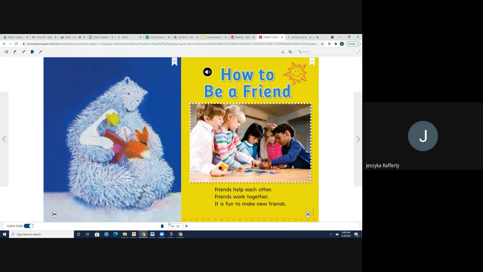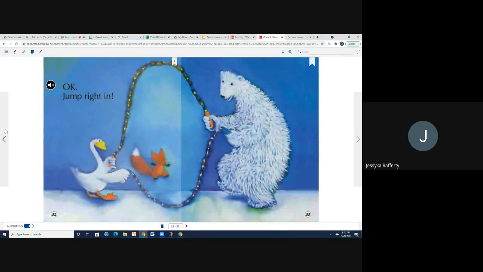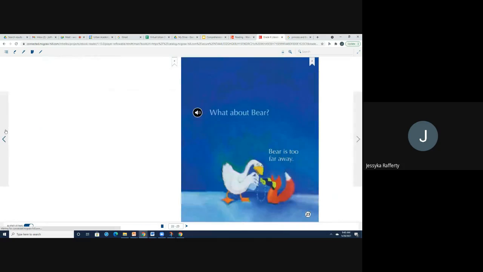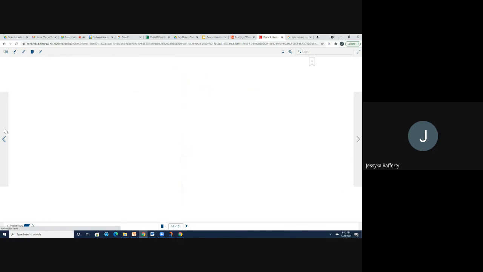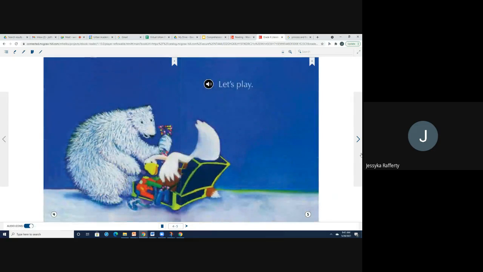Before we read our story, we take that picture walk through. So now we are going to go back to the beginning of our story, and we're going to read the whole story and see if we can answer some of those questions as we read it. So here we have What About Bear by Susan Bloom. So remember, Susan Bloom is the author, and we know that since this is at the beginning of the story and it is very big and bold, this is our title of the story.